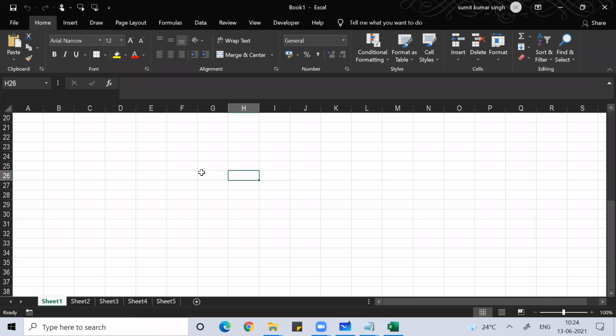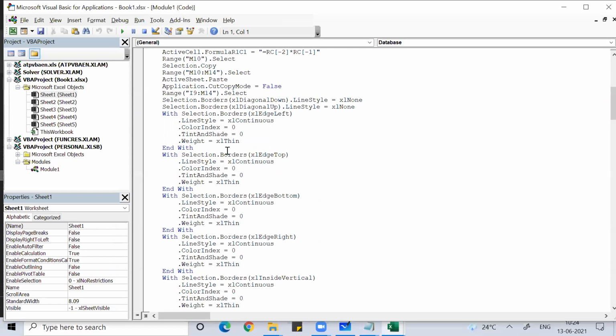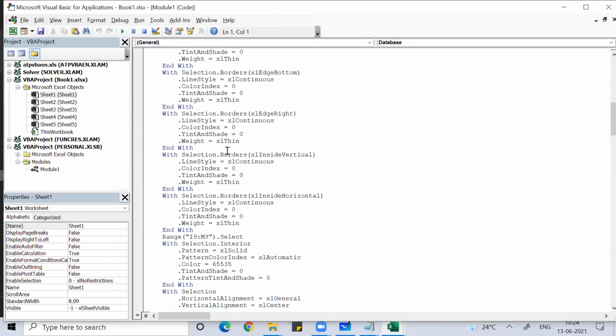Then what you do, go to the Developer tab, Visual Basic. The shortcut key for that is Alt F11. When you go into that, you can see the programs which are written in it.